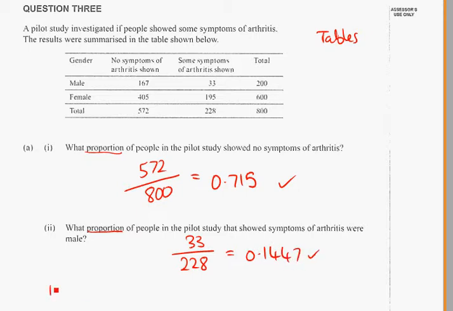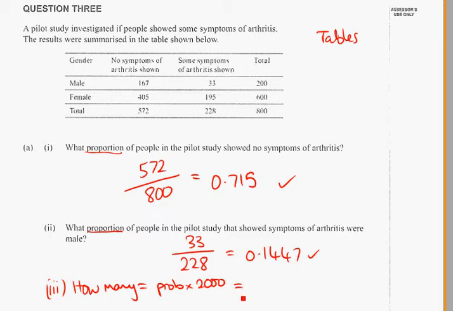Alright, for part 3 we might write it here so that we can keep the table up above. Part 3 says, using the results, how many people would you expect to show symptoms of arthritis in a similar community with a population of 2,000 people? This is a how many question. You'll notice the words how many that you should highlight, which equals probability times the number of people in the community, which in this case is 2,000.